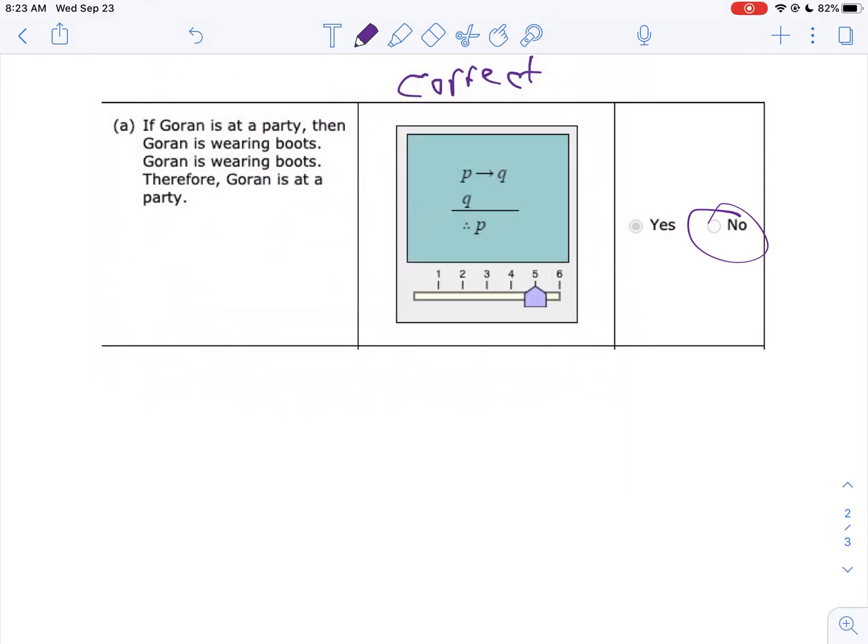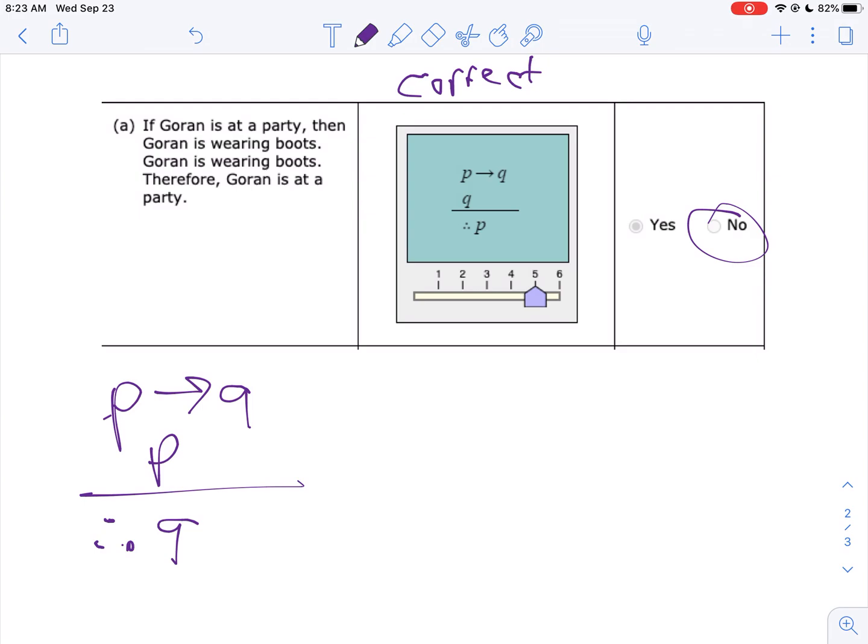The only thing with the conditional statement, there are two things that will happen. If P implies Q and P happens, therefore Q. That's the one we're looking at here. So if Q happens, that's the only thing you know. Hey, he's wearing boots. It doesn't mean he was at the party. He could wear them someplace else.